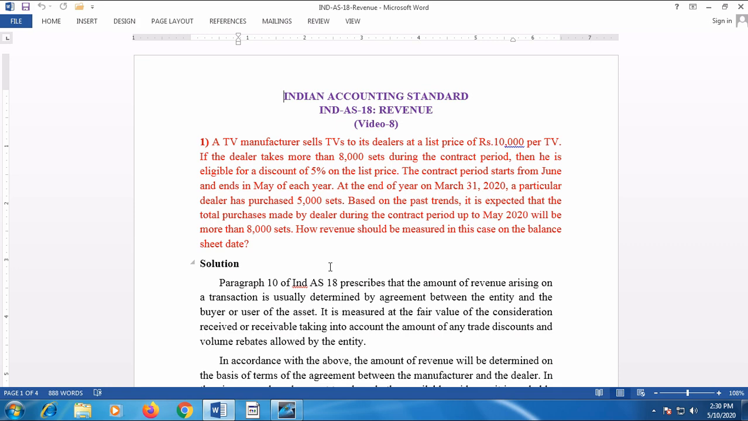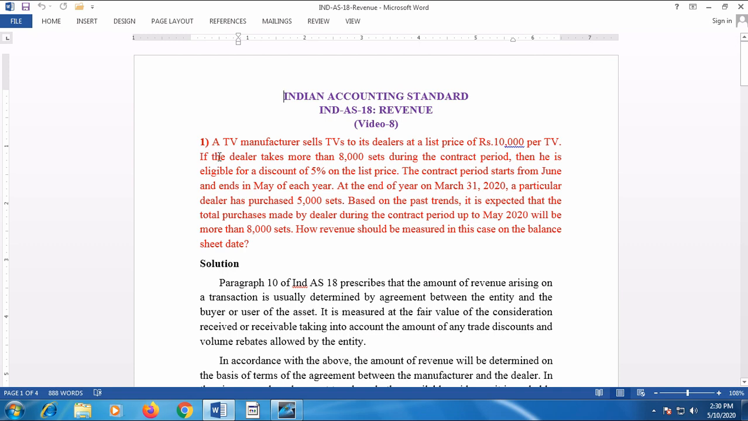This is my 8th video on Indian Accounting Standard. I am covering a few illustrations under Ind AS 18, which relates to revenue recognition by a company in its books of accounts. Through some illustrations, I am going to explain how the revenue should be recognized under Ind AS 18 guidelines.